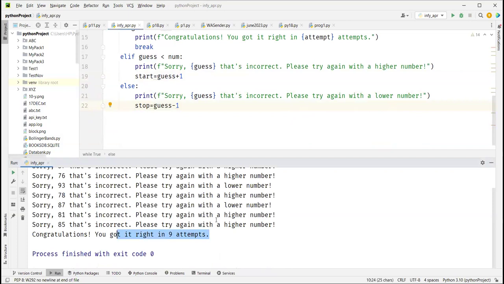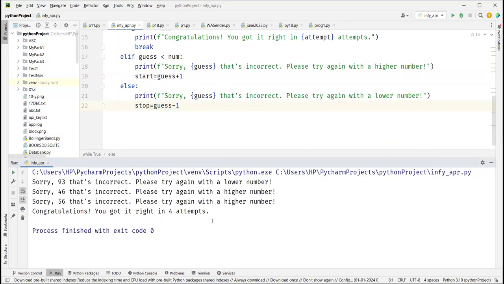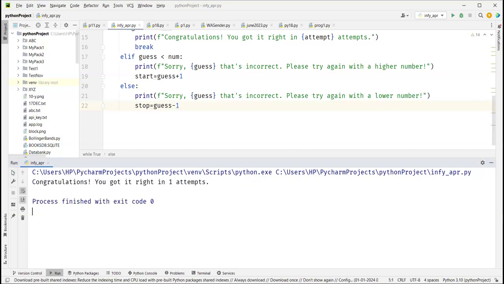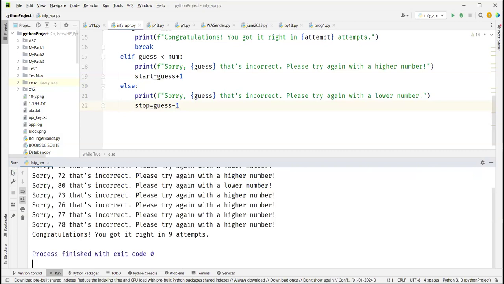See, 9 attempts, exactly same number. We took 7, right, or 9? 7. Now see, 4 attempts. 1 attempt, that is lucky, right? Amazing. 7 attempts, it's okay. Thinking like us.